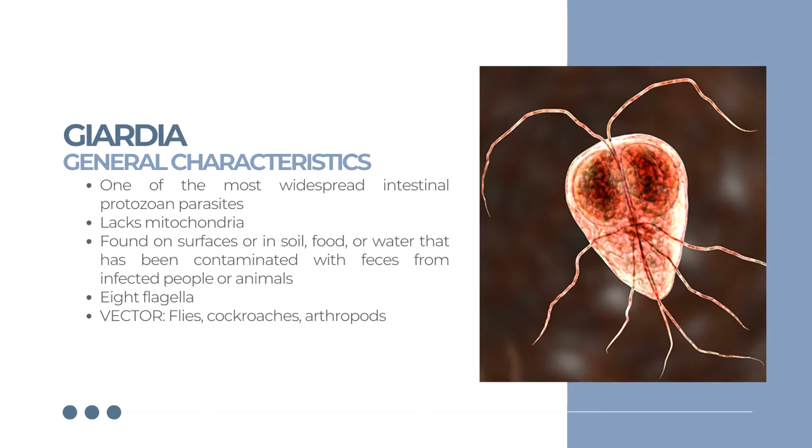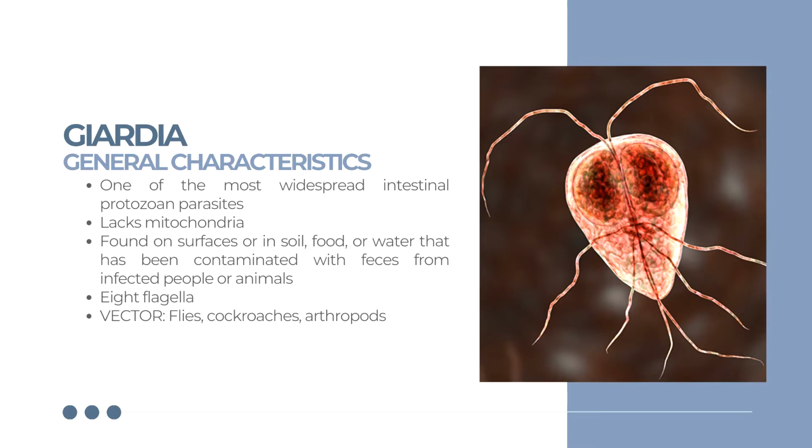It is characterized by the absence of mitochondria, although it has retained a reduced organelle of mitochondrial origin called the mitosome. As seen from the figure on this slide, Giardia has 8 flagella that they use for motility to find suitable sites for attachment to the intestinal villi of their host. The 8 flagella are organized as 4 pairs: the anterior, caudal, posterior lateral, and ventral flagella.